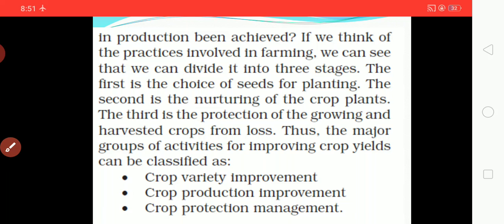So it is divided into three major points: first, improvement of crop variety; second, improvement in crop production; and third, management of crop protection. We have already grown the crop and got a proper yield. Now we have to protect that yield by managing different things.